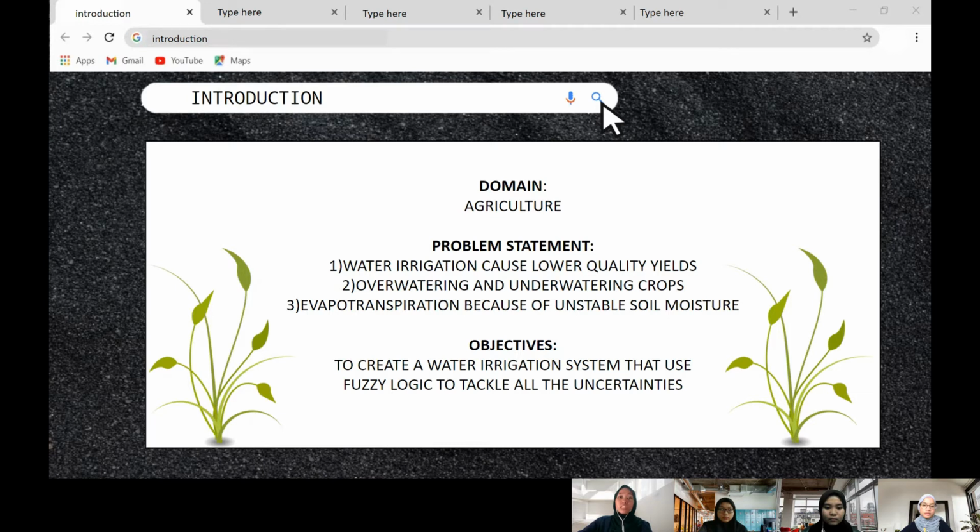This happened because the system does not pay attention to the uncertainties around the crop. Another problem is overwatering and underwatering, which can damage the crop quality. Lastly, evapotranspiration also occurs due to the unstable soil moisture. Hence, our objective is to create a water irrigation system that uses fuzzy logic to handle the uncertainties.